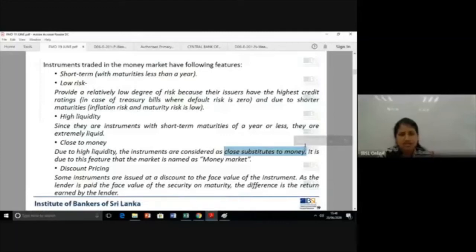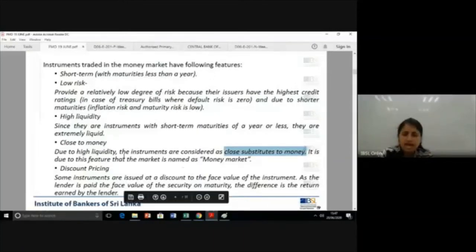Treasury bills, you have even commercial papers, which are very short, like 3 months commercial papers. Then you will have repos. All those are considered very close to money. And another particular feature that you come across in terms of money market instruments is discount pricing. Okay, this is important.